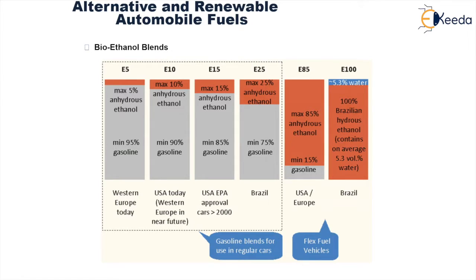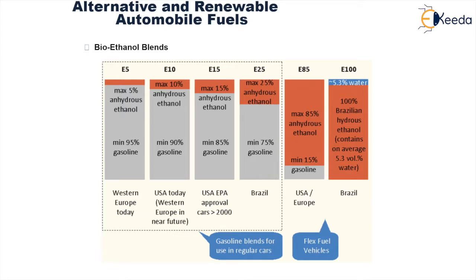Different blends of ethanol are produced, which are commonly called bioethanols. They are E5, E10, E15, E25, E85, and E100. What are these designations? What is this nomenclature? E5 has a maximum of 5% anhydrous ethanol, the rest is gasoline. Commonly, these are used in Western European countries.